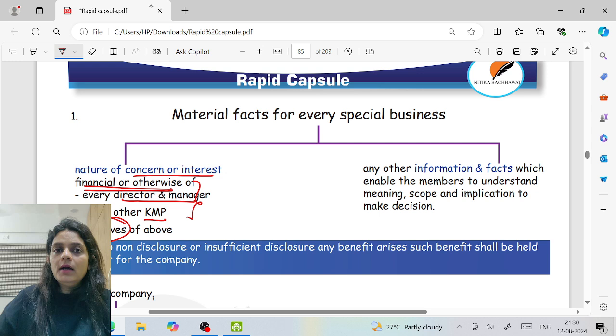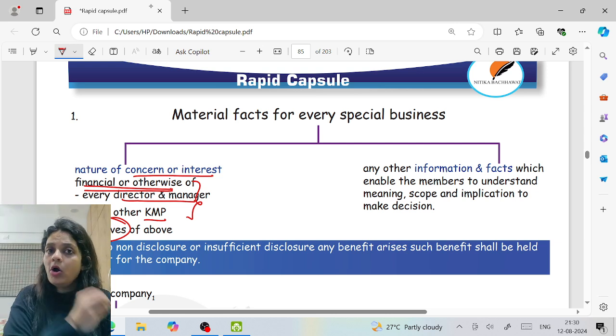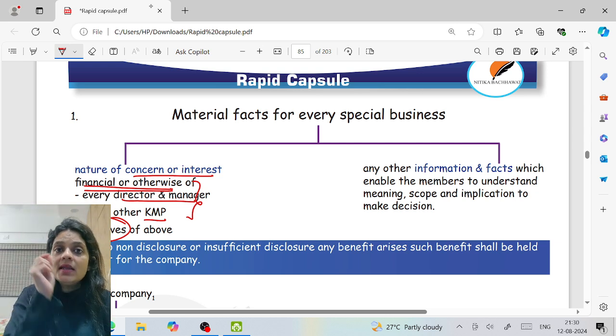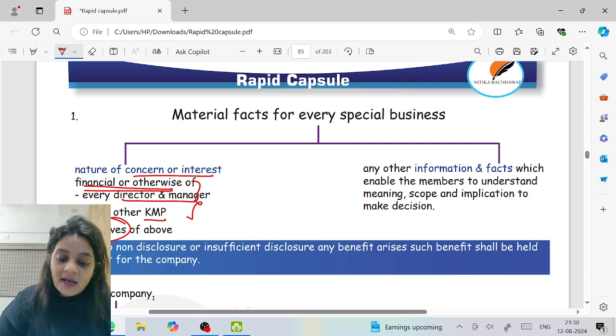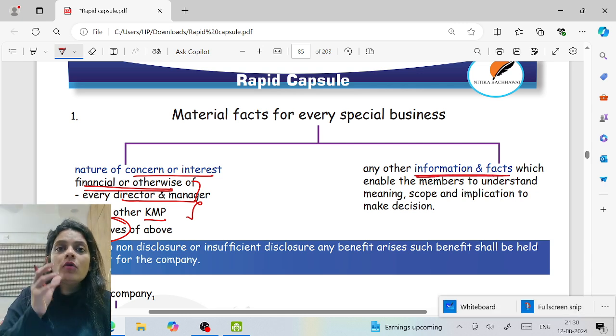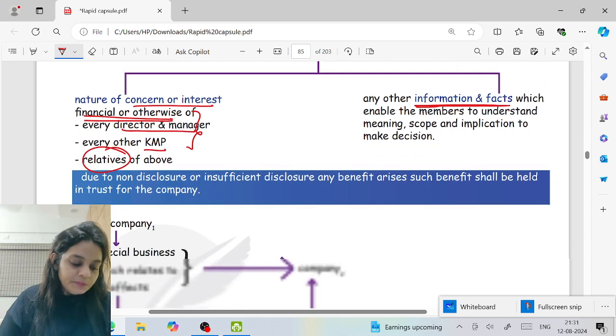Then, see, let's say the company says I want to buy back. Now, this information is not enough. I need to know why you want to buy back, how much you buy back, from where will you buy back, where will you get the money, all this information. So, in case of a special business, I need all other information and facts that will help me to come to a decision. So, the company should disclose that also in its explanatory statement.